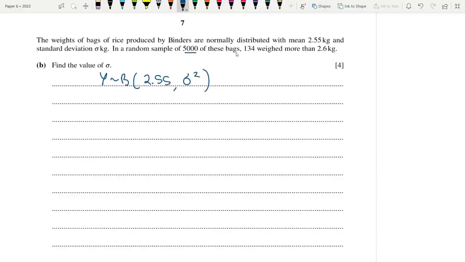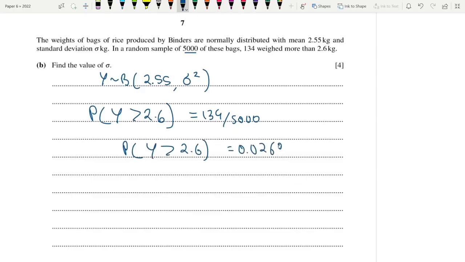In a random sample of 5,000 of these bags, 134 weighed more than 2.6. So they're basically saying that P(Y greater than 2.6) is 134 out of 5,000. What does that mean? 134 out of 5,000 is 0.02698. P(Y greater than 2.6) is equal to 0.02698. Great.